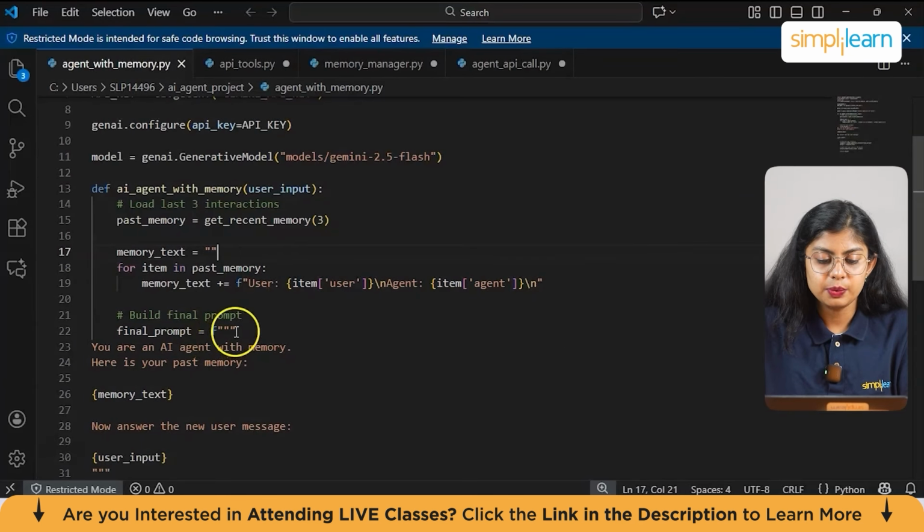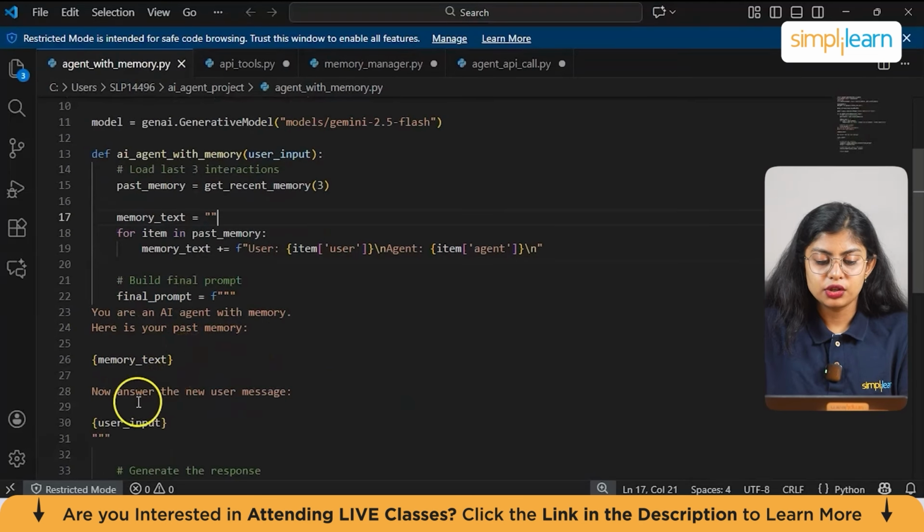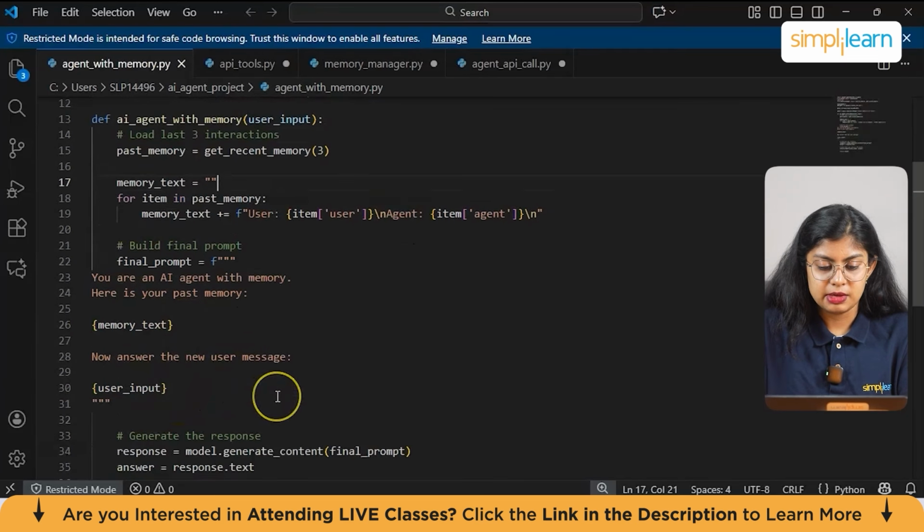Now again continuing, we have final prompt is equal to f, You are an AI agent with memory. Here is your past memory. So this inserts the conversation history into the prompt. This will be the starting of your conversation. And then we are moving on to now answer a new user message. So this inserts the new user question into the prompt.